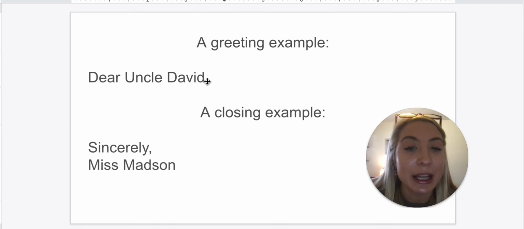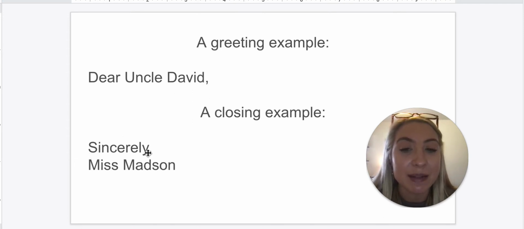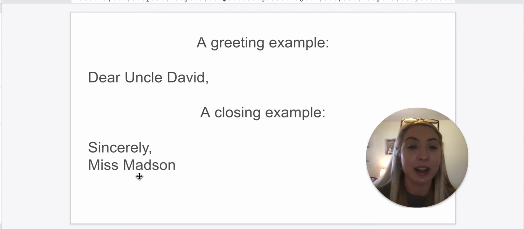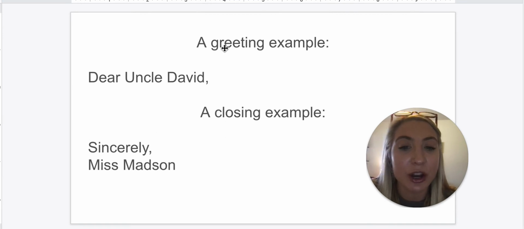As we can see, the comma is placed somewhat differently here. In a greeting, it's placed at the end, after the name. But in the closing, it's placed after the closing word. So, Sincerely, comma, Miss Madsen. The comma is like a pause. Sincerely, Miss Madsen. It's from me. So the commas are in different places, but they both have commas.